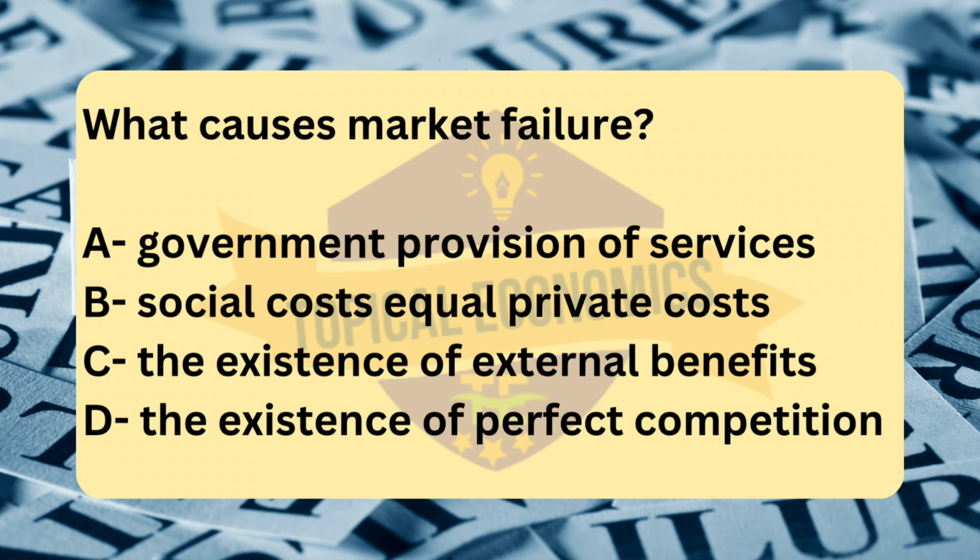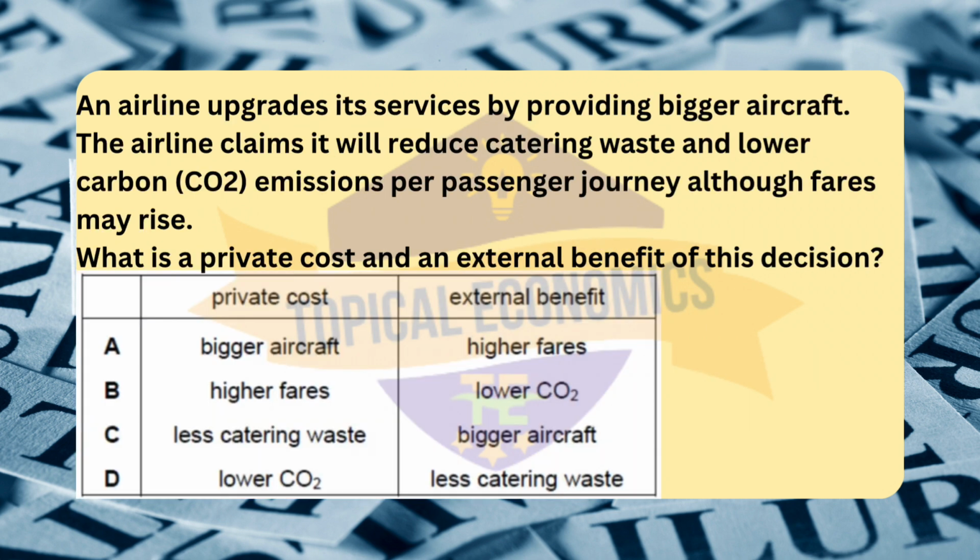Lastly, option D. The existence of perfect competition is considered an ideal market structure where numerous firms compete, information is perfect, and resources are allocated efficiently. In this case, market failure does not occur, as perfect competition leads to allocative efficiency, where the price reflects the true cost of production and the optimal amount of goods and services are produced. Market failure usually arises when the market structure deviates from perfect competition, e.g., in the case of monopolies or imperfect competition.